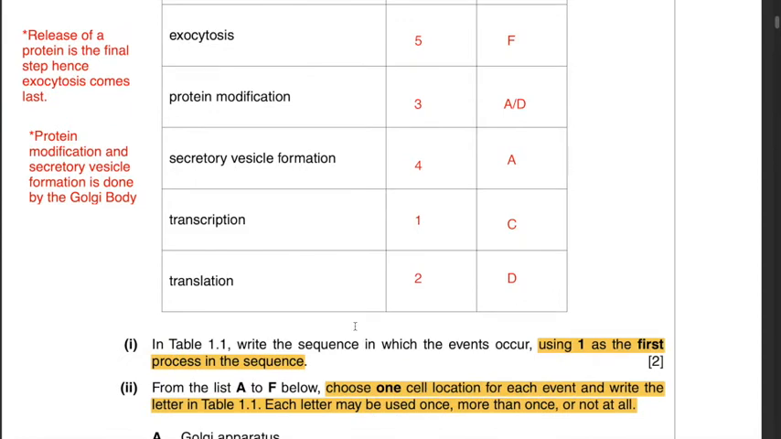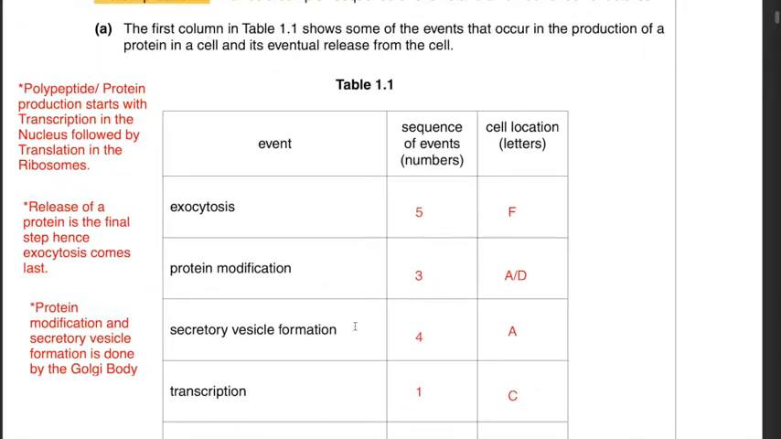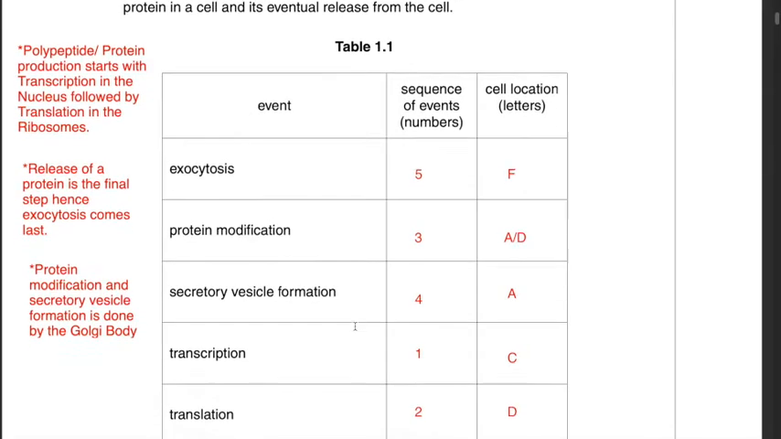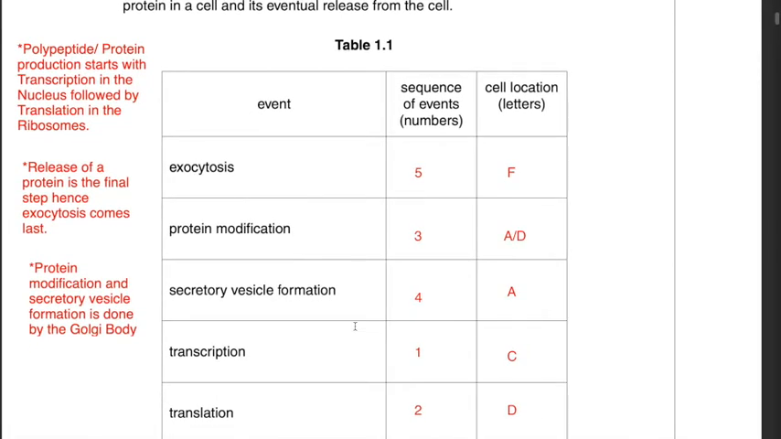Part 1. In table 1.1, write the sequence in which the events occur, using 1 as the first process in the sequence. What is this sequence about? Well, it is about protein production. And if you recall the steps of protein production, first is transcription, which occurs in the nucleus, where an mRNA molecule is synthesized. Followed by translation, where the mRNA molecule binds to the ribosome, and the tRNA molecule brings a specific amino acid that follows the complementary base pairing of the mRNA strand.